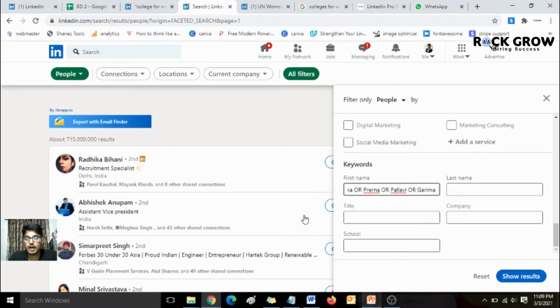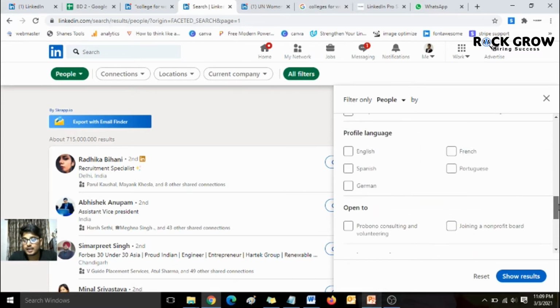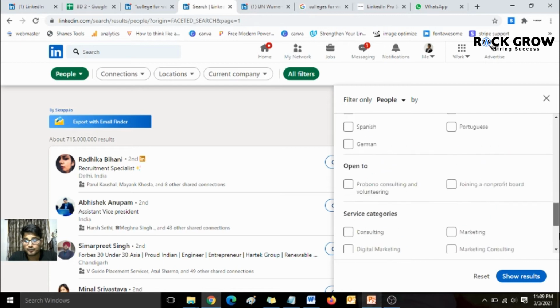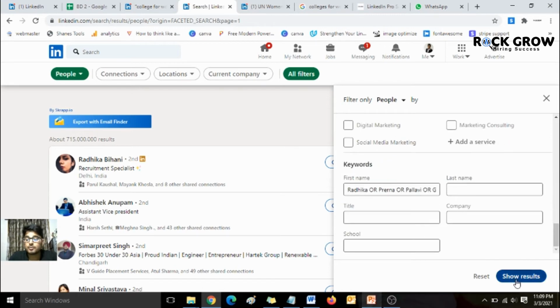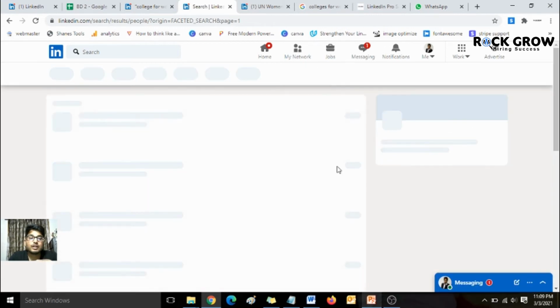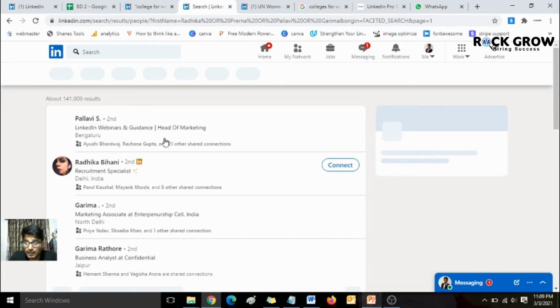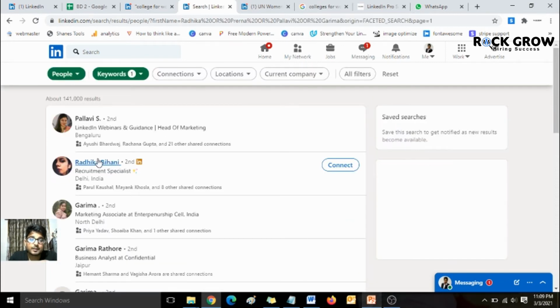You need to use this OR filter, which tells LinkedIn to bring me all those profiles, could be of Pallavi, could be of Garima. Then you can restrict your search with any other filter that is relevant to you, and then show results. All the LinkedIn profiles which have these first names will be presented here.